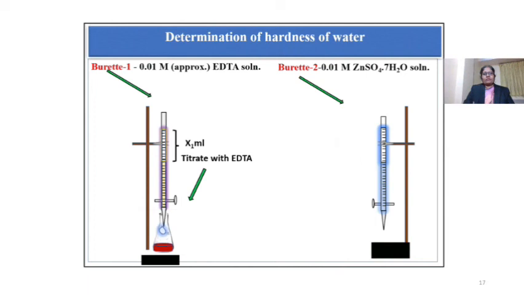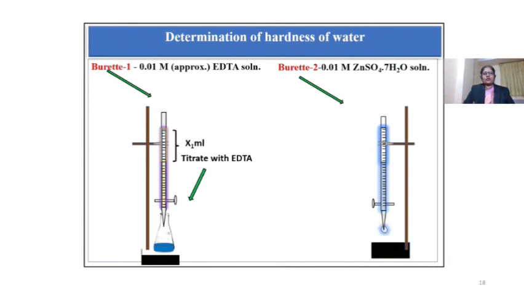Stir this solution well and continue the titration till the color of the solution changes to blue. So the end point is wine red to blue. Record this reading as x1 ml in observation table.